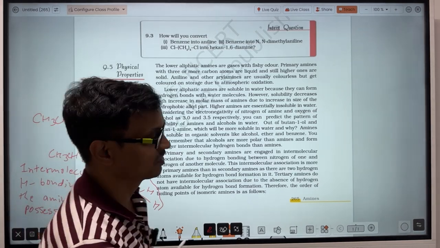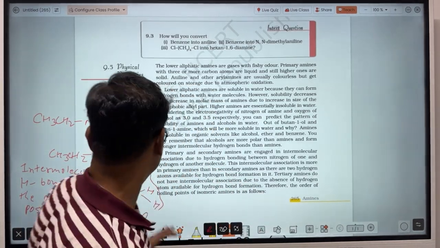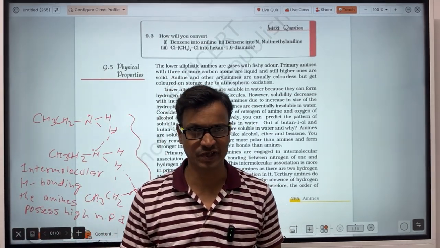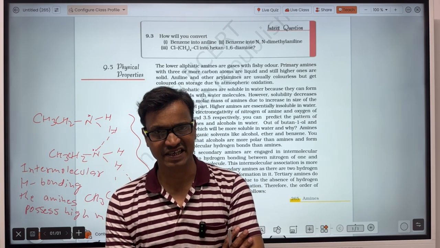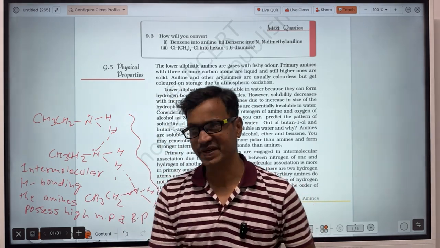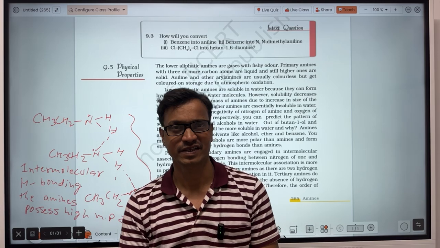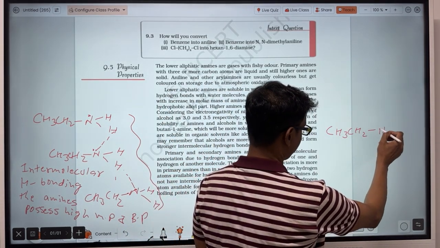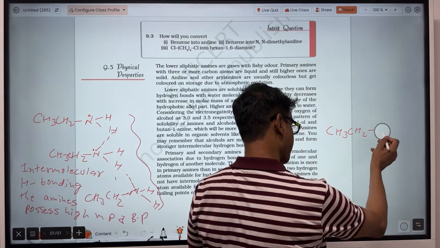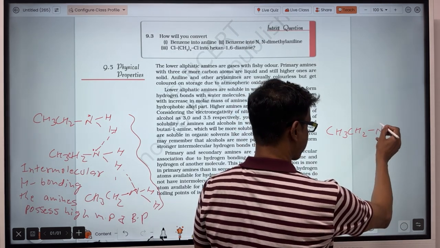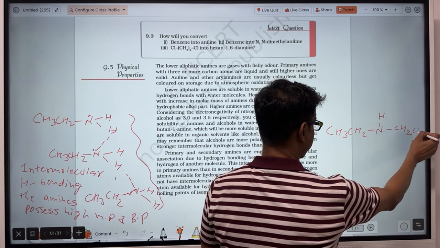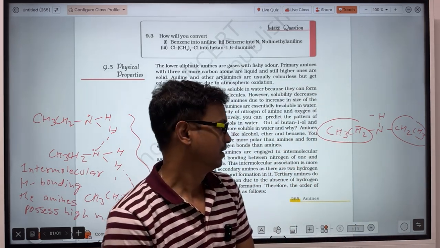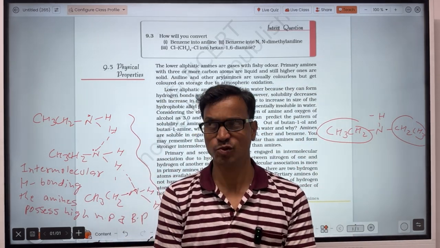You already know this from the alcohol chapters also. When you compare the order of melting point and boiling point among primary, secondary and tertiary amines, obviously the primary amine has 2 hydrogens, and the secondary amine has only 1 hydrogen, like this one here. In addition to that, there will be steric hindrance also. In the case of secondary amine, there will be more steric hindrance.